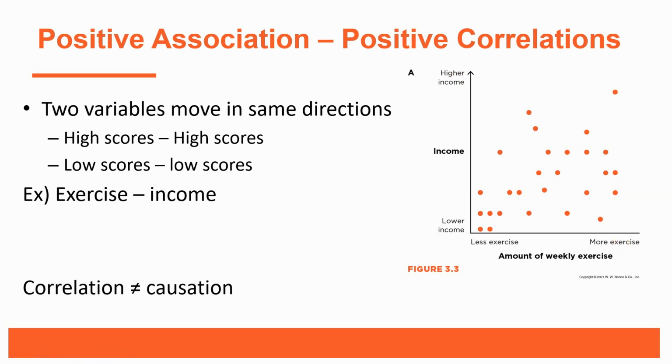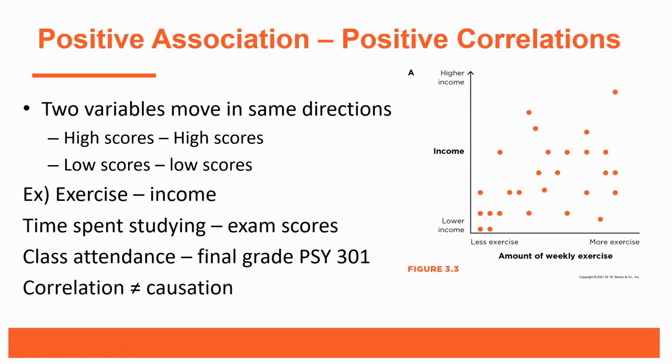Now, there's all kinds of other examples of positive correlations, positive associations. I want to throw a few of them out to you. Typically in classes, we find a positive correlation between time spent studying and exam scores, right? So students who spend more time studying tend to have higher exam scores. Students who spend less time studying tend to also have lower exam scores. We would also predict that class attendance is associated with grades. So I would predict that students who attend class more tend to have higher grades in the class.